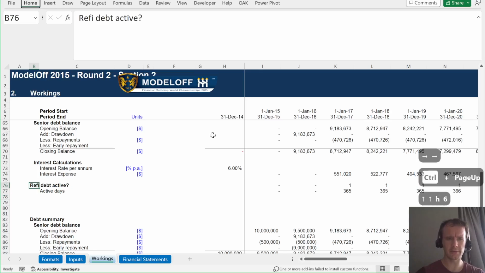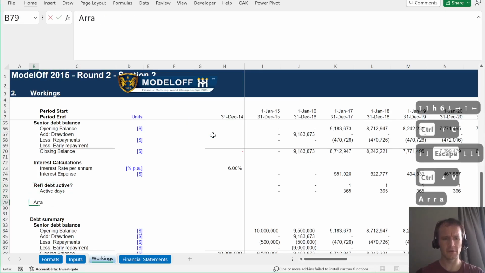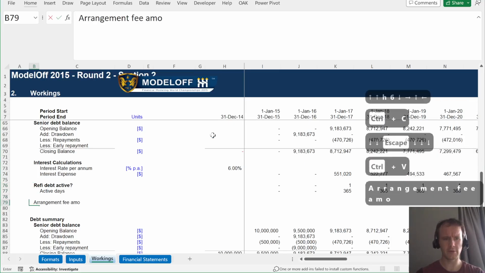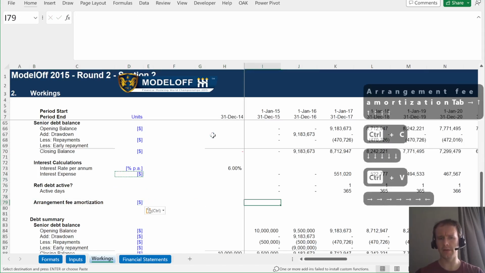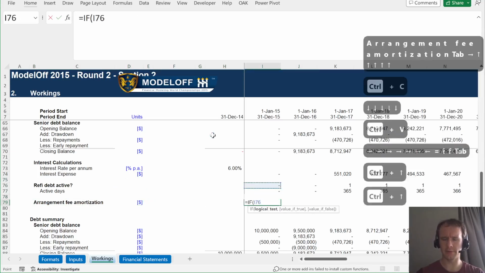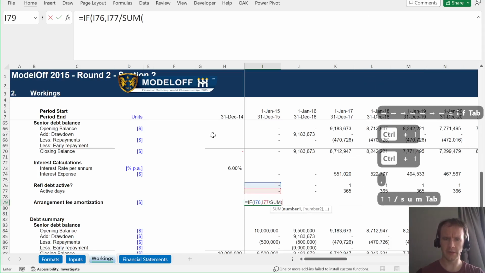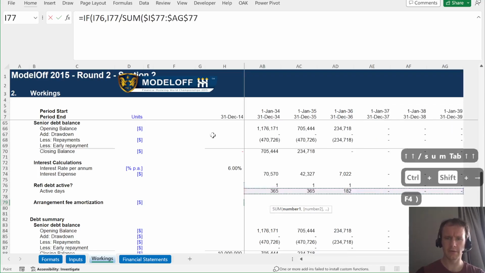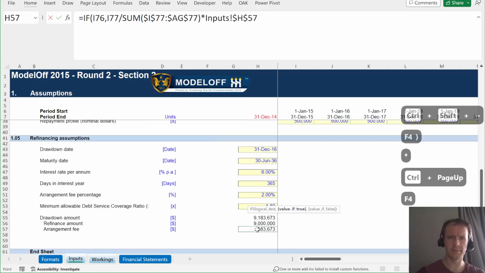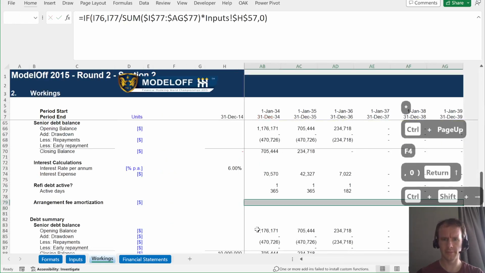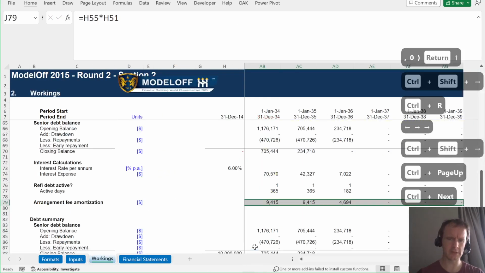Sorry, this should be in. Arrangement fee amortization. And that is going to be, if we're in the payment period, then it's current days divided by all the days times the arrangement fee, otherwise 0. And that should add up to 183,673, which it does. Hooray.